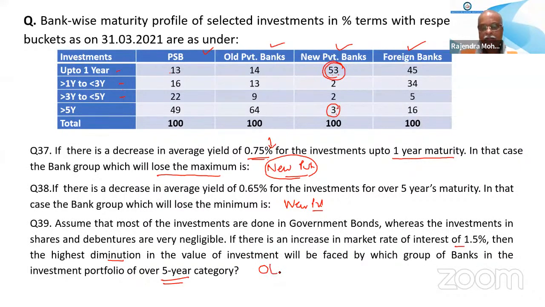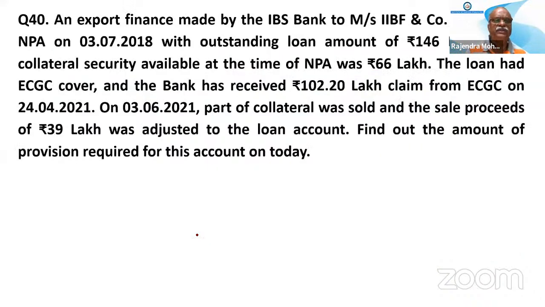Basically, this is the correct answer, because when the rate of interest is increasing, that means the portfolio market value will be going down. Rate of interest goes up in the bond means value will come down. So the bank which has the maximum will have the maximum diminution. So old private bank has got 64 year. So 64, they will face the maximum depreciation or diminution of the value of investment. Clear? These are very simple 1 mark questions. Now read the question and answer.